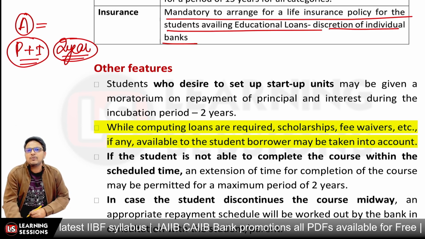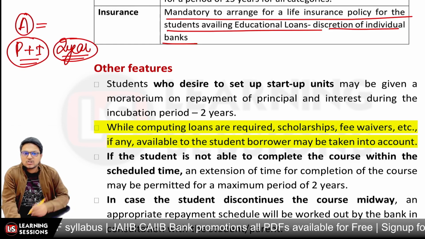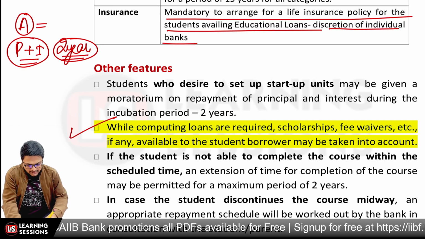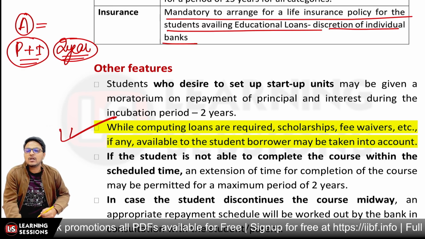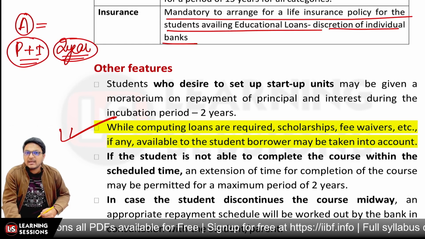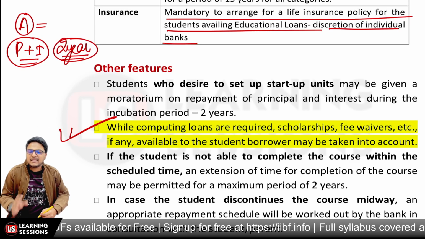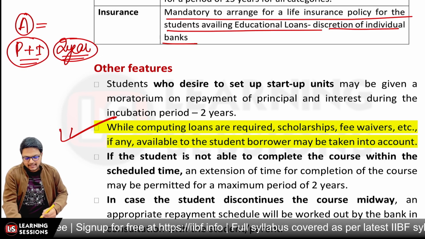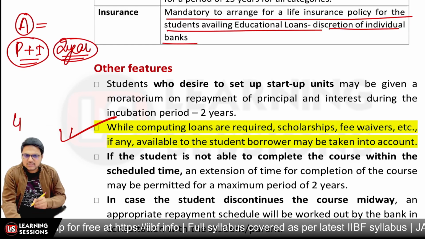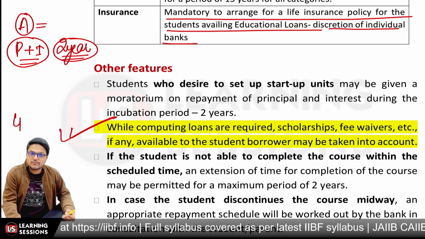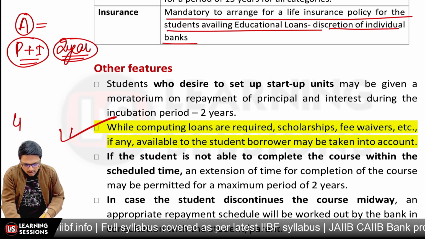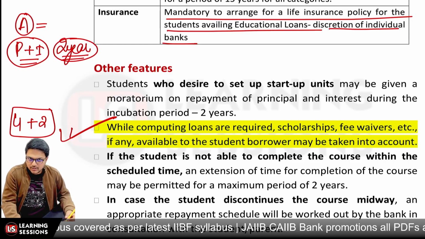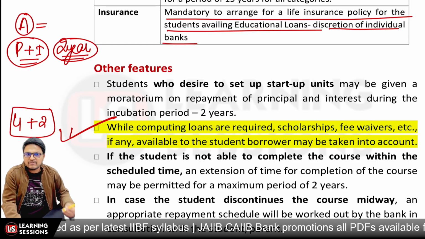And while computing the loan requirement, the scholarship or fees waiver, if any, available to the student borrower can be taken into account while computing the loan actually required by the student. And further, let's say the student is not able to complete the course within the scheduled time. Let's say the BTech course was for 4 years, but the student was not able to complete it. In that scenario, an extension of 2 years can be given so as to complete the course. Okay, a maximum period of 2 years can be given in that scenario.